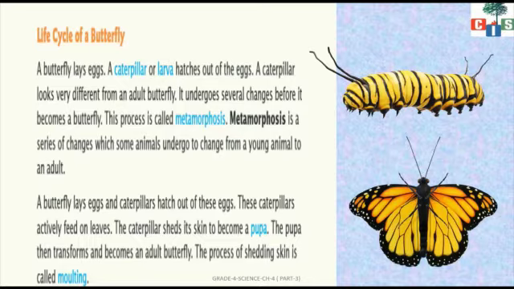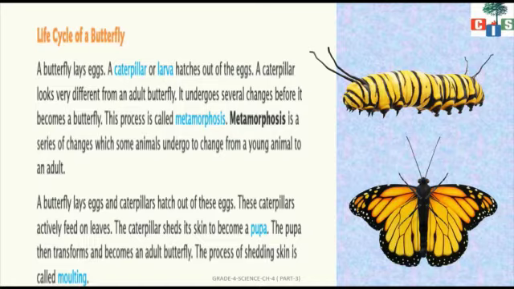A caterpillar looks very different from an adult butterfly. Here in the figure you can see the image of a caterpillar and the image of a butterfly. You can see both of them look very different. So it undergoes several changes. A caterpillar undergoes several changes before it becomes a butterfly. This process is called metamorphosis.